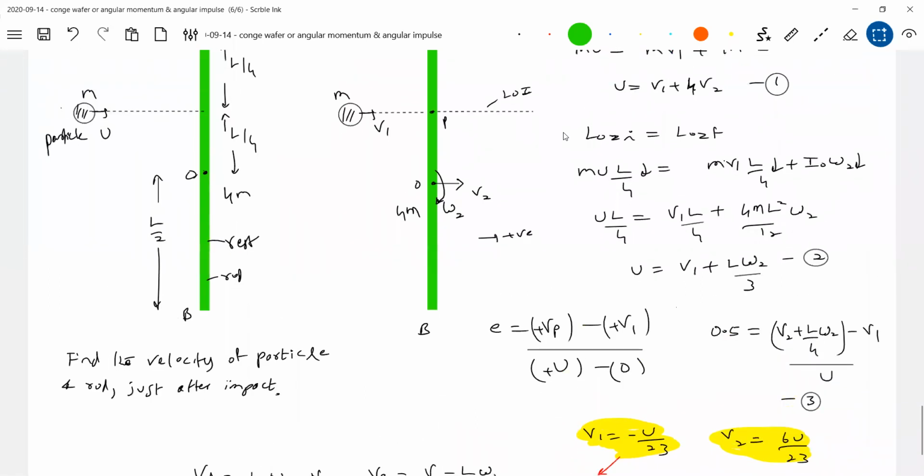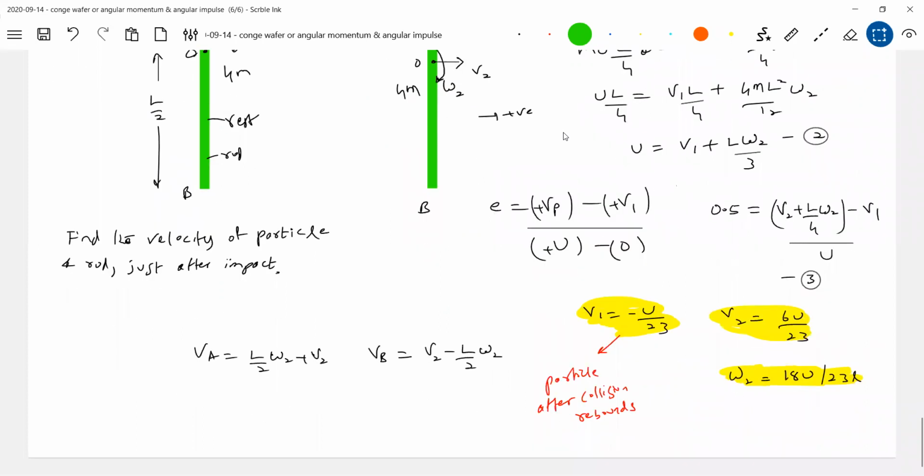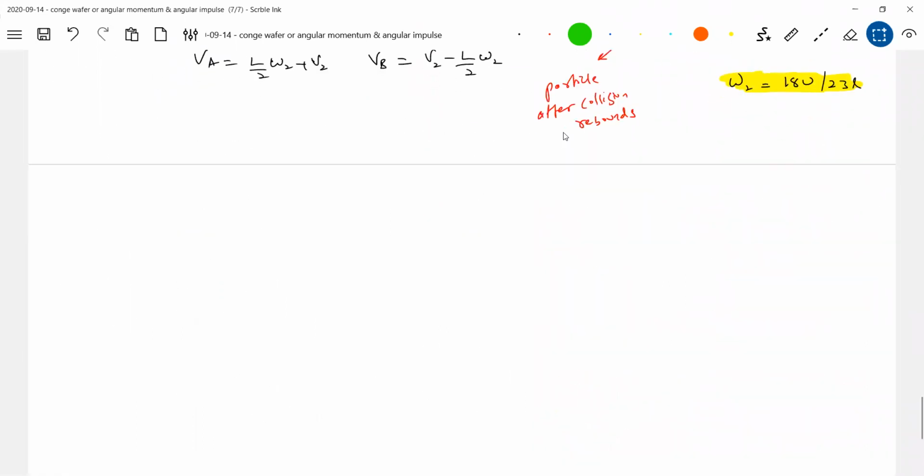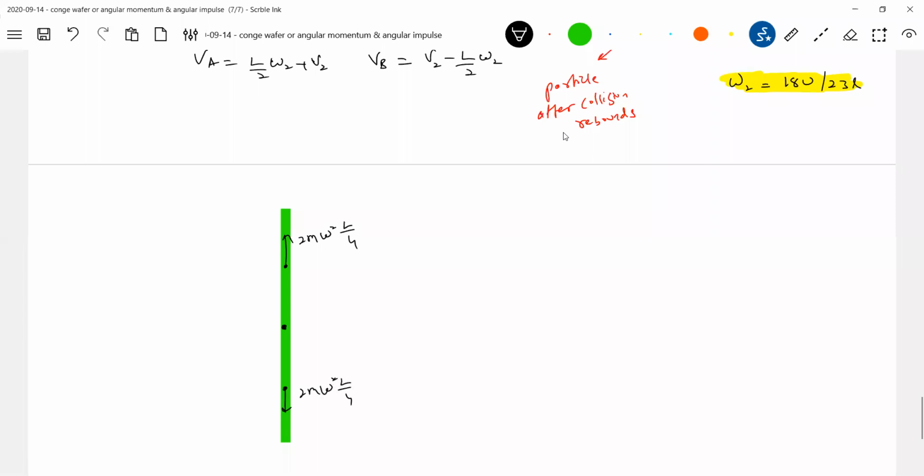Now, what is the force exerted by one half on the other half? Let me show that here. Force exerted by one half on the other half. The center of mass of lower part will be 2m omega square L by 4. Why 2m? Because there's a rod of mass 4m, no? And this length is how much? L by 4.